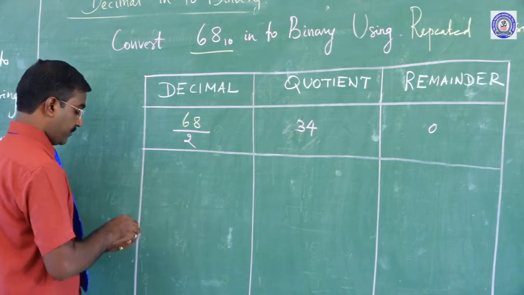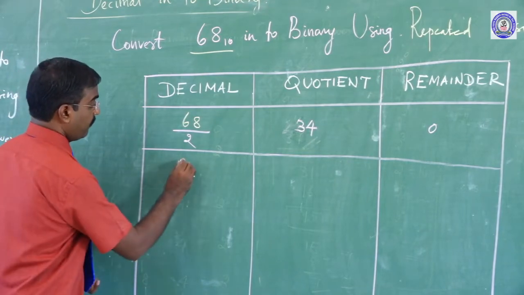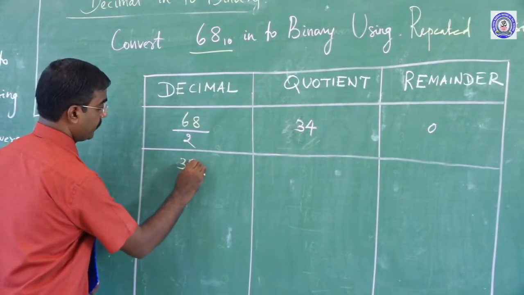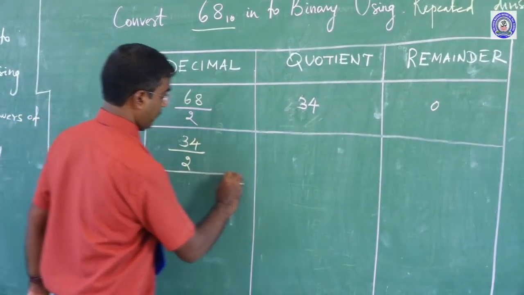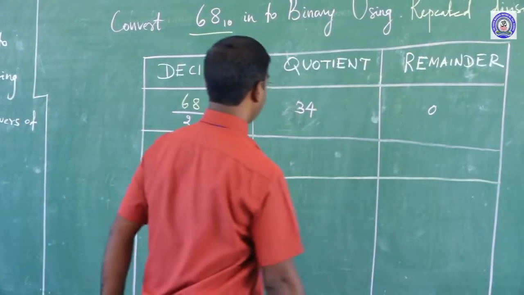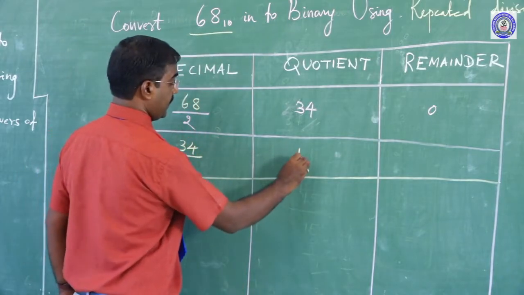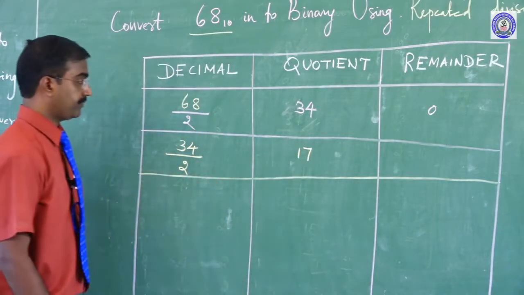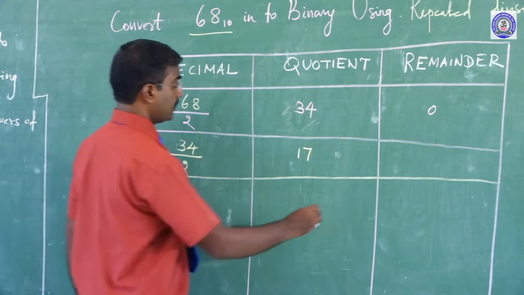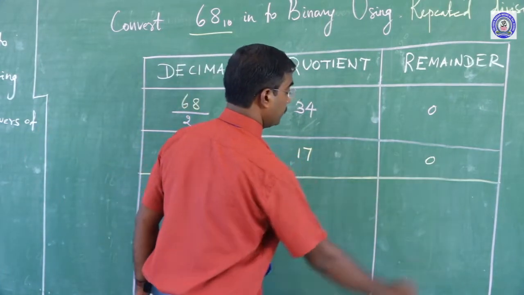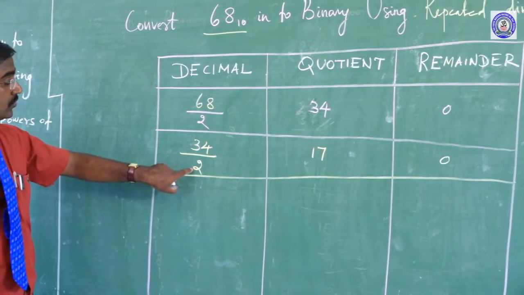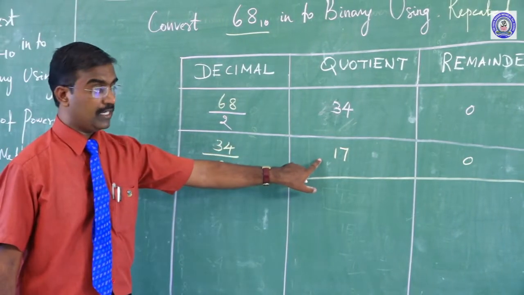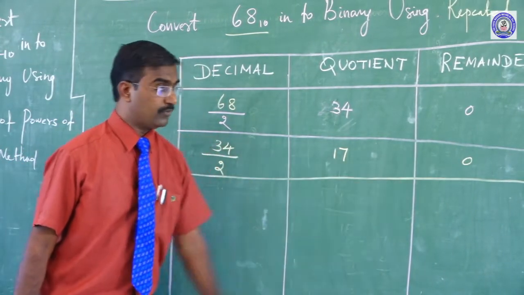Here also the same thing, 34 divided by 2. We know 17 is the quotient. The remainder is 0. Clear? How many 2's are there in 34? 17. The remainder is 0.